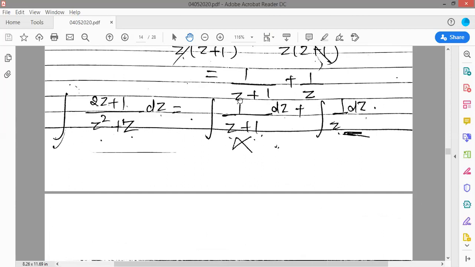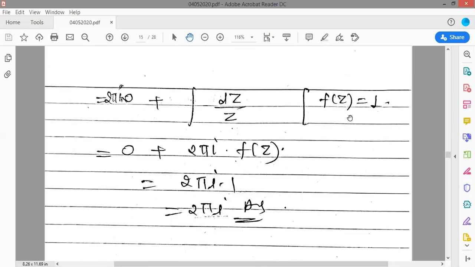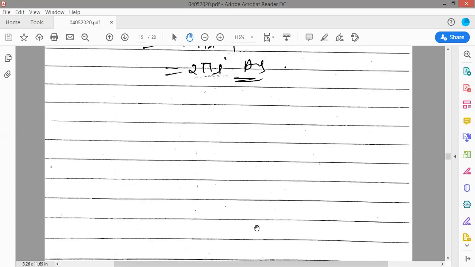This one does not lie inside the circle. So by the Cauchy-Goursat theorem, you can write the value of that integral as 0, and the other is 1 upon z dz. So you have f(z). Now compare: f(z) here is 1 and a is 0. So 2 pi i into f(z). You can see here f(z) is 1. So the answer is 2 pi i.